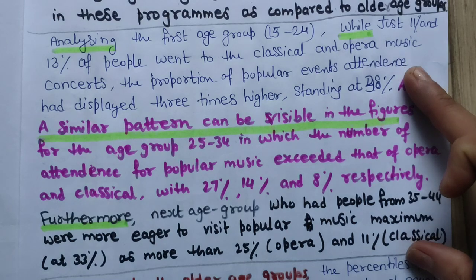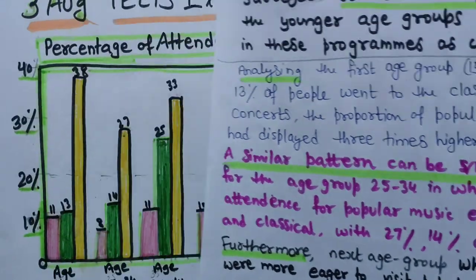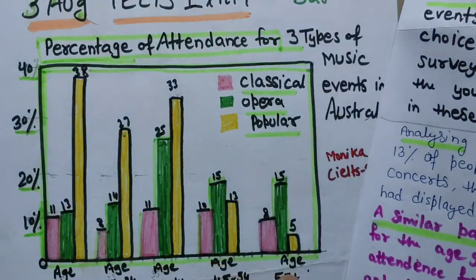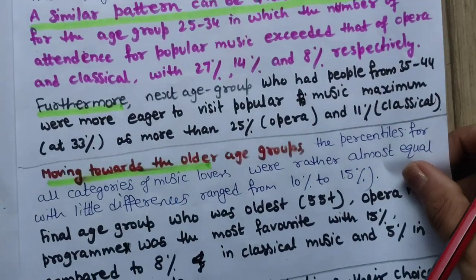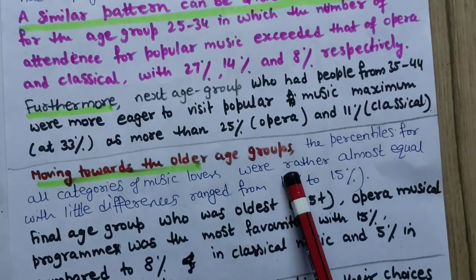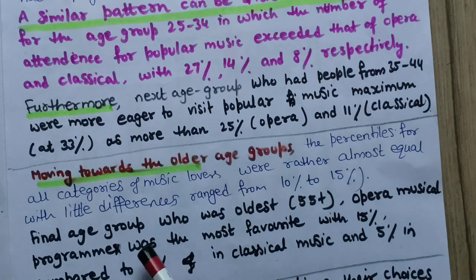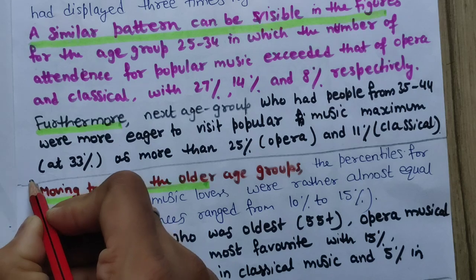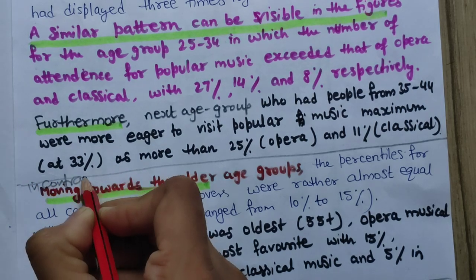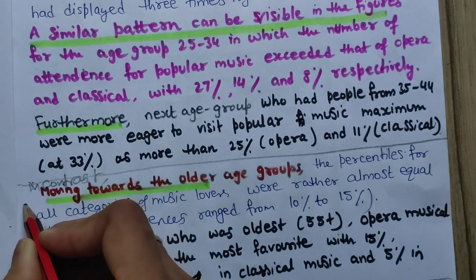Now in one paragraph we have explained 3 age groups. Now we will talk about this. Okay, so on the other hand, or you can write, moving towards the older age groups, the percentiles, or in contrast also we can use it. In contrast, because these words are also important to write.